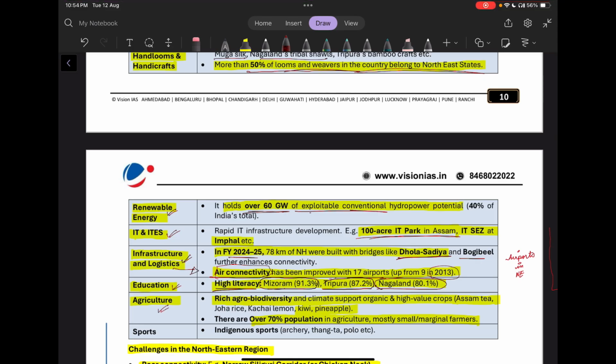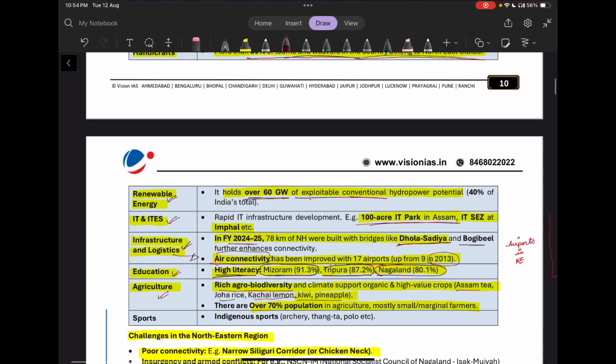Then agriculture. The northeastern region is rich in agrobiodiversity, and the climate of that region supports organic and various high-valued crops like kiwi, pineapple, lemon, Joha rice, and Assam tea.